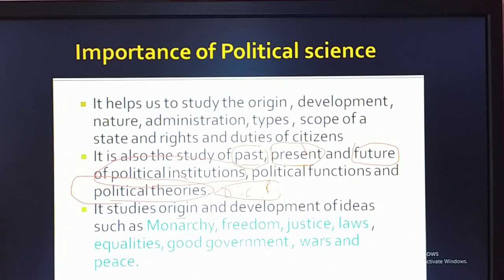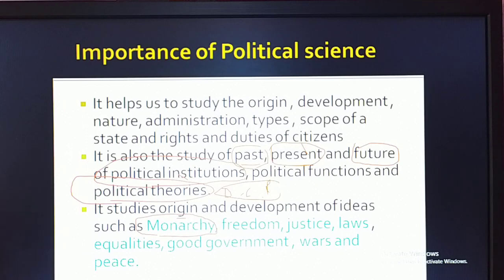Next one, political science will study the origin and development of ideas like theories. Again we can say, what is meant by monarchy, how it originated, when it originated, how it took birth. Monarchy means a kind of government where the ruler will be the king. Earlier, before we became independent, India was ruled by many kings and queens. When the Mughals were ruling, at that time India had a monarchy kind of government. Now there is no monarchy, because there is no king or queen ruling India. India is being ruled by Indians ourselves, so we cannot say that India is a monarchy. Rather we should say India is a democracy.